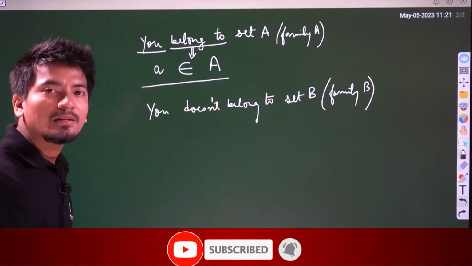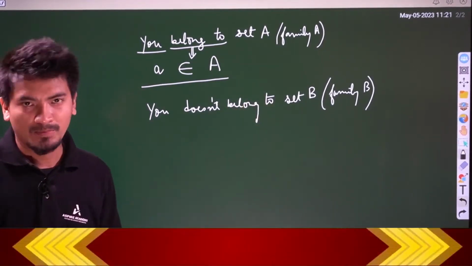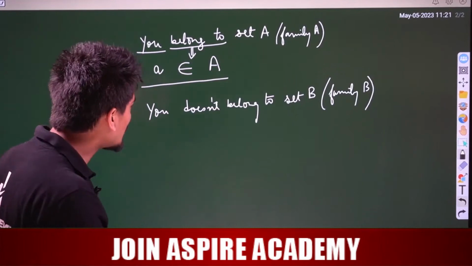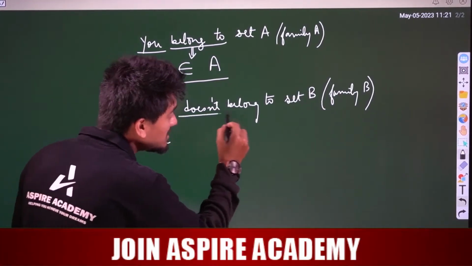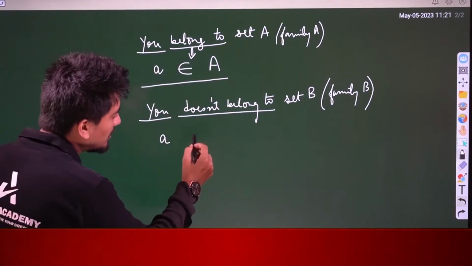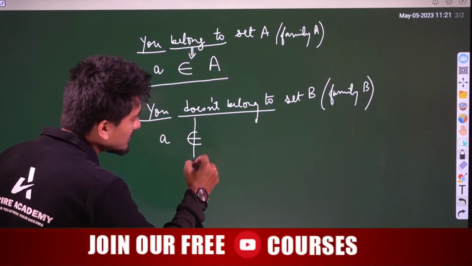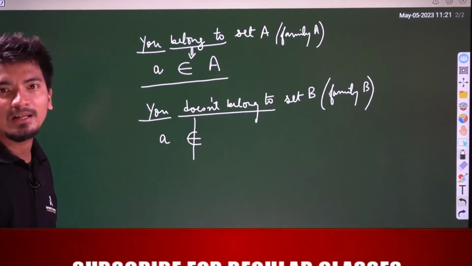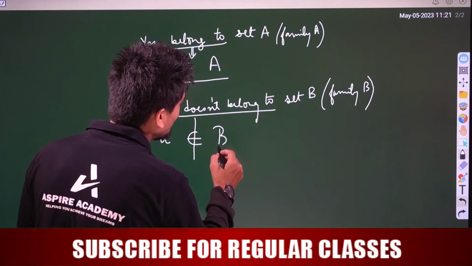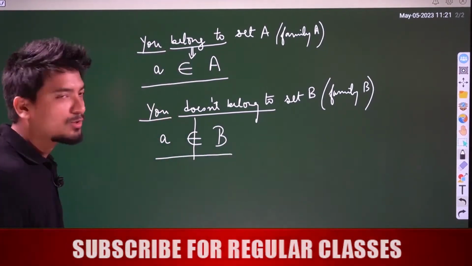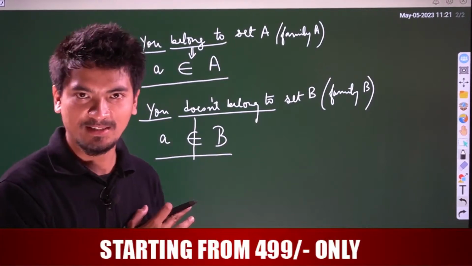This family B, let it be your neighbor. Do you belong to this family? No, definitely not. So you means A does not belong to, and does not belong to, we consider the symbol as like this, belongs to, and cut it in the middle. You does not belong to set B. This is how we used to represent sets in mathematics.